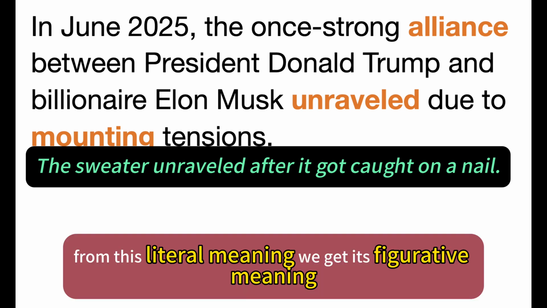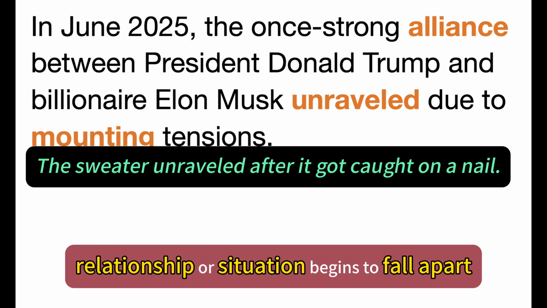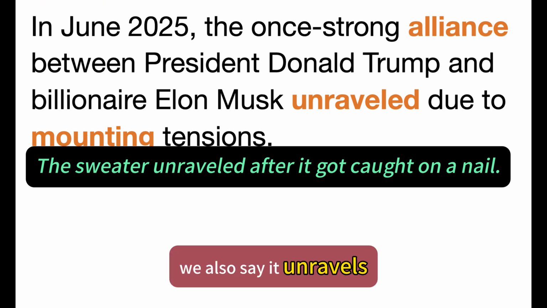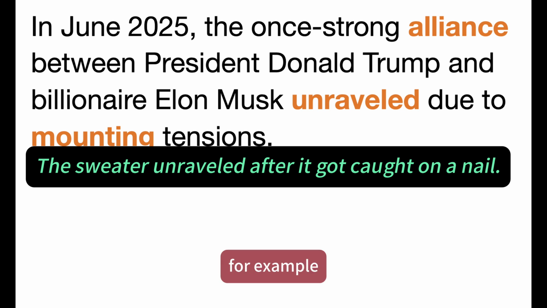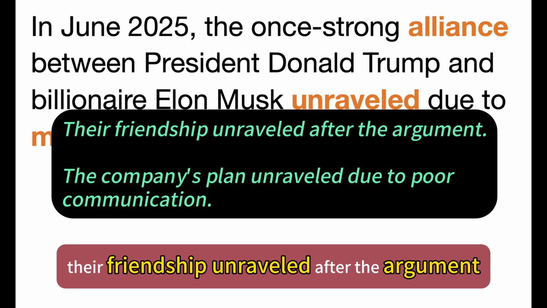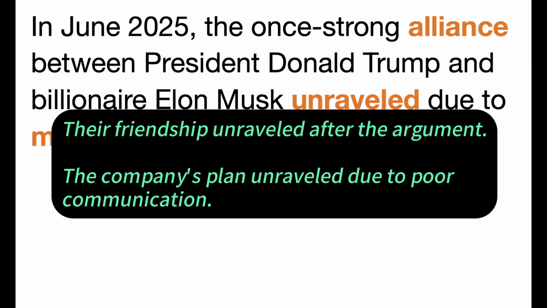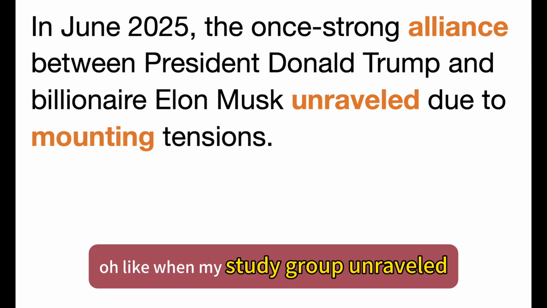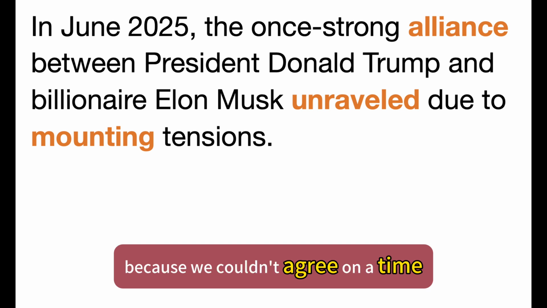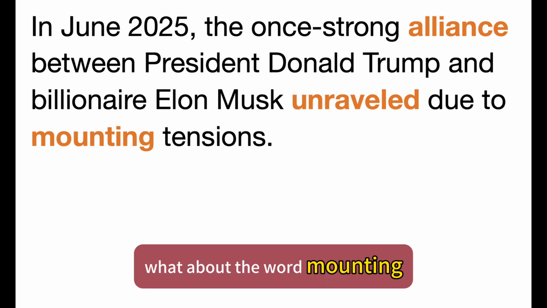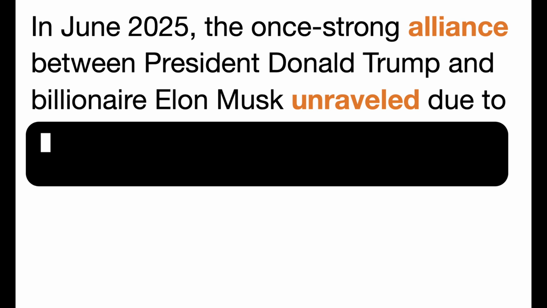From this literal meaning, we get its figurative meaning. When a plan, relationship, or situation begins to fall apart, we also say it unravels. For example, their friendship unraveled after the argument. The company's plan unraveled due to poor communication. Ooh, like when my study group unraveled because we couldn't agree on a time? What about the word mounting?